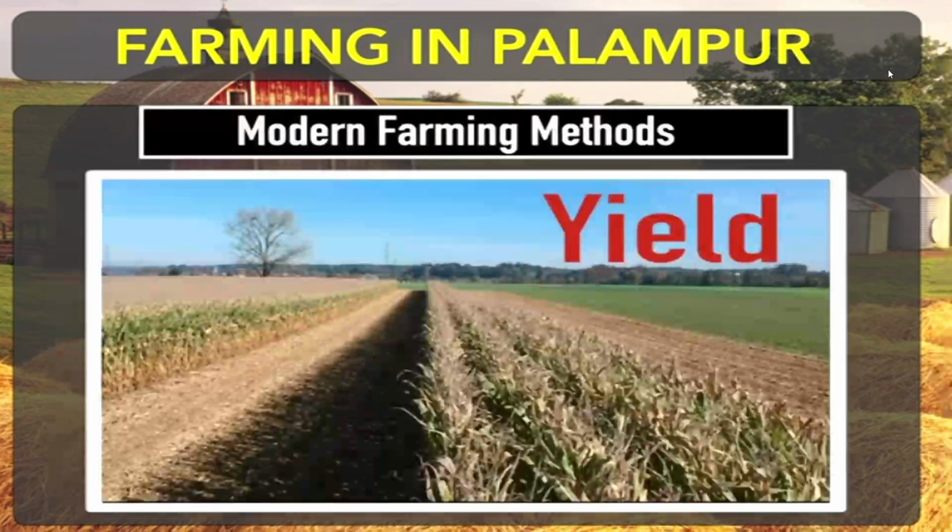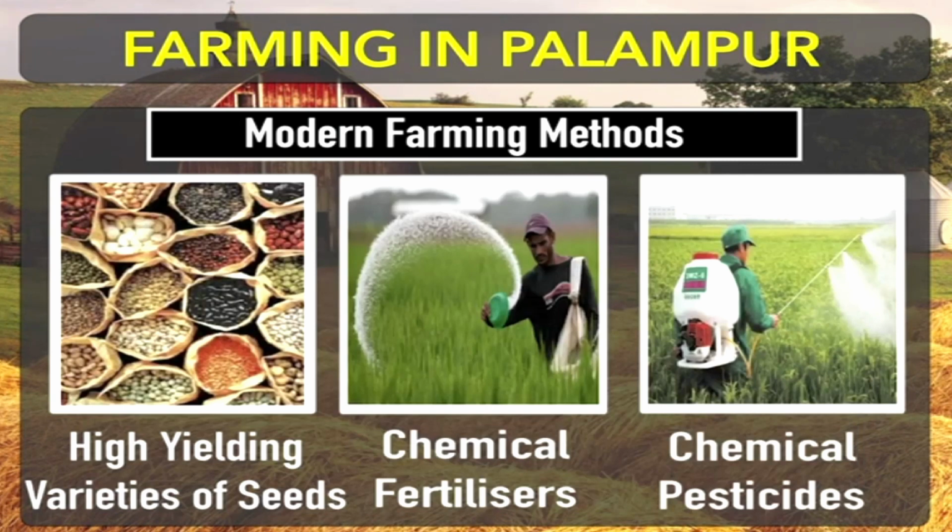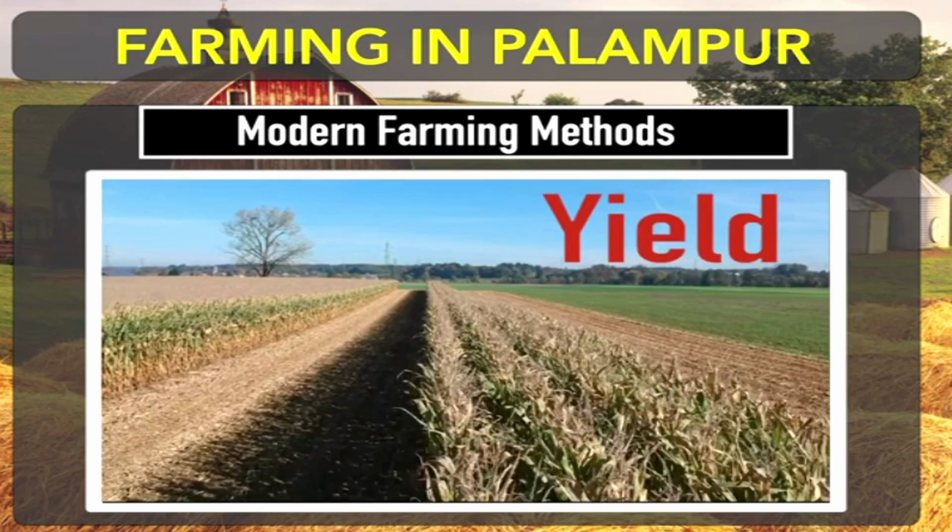So this helps to increase the yield, the production. Modern farming methods are very helpful in increasing good yield. And we can see the result in our surroundings, in our villages, that farmers are now able to produce more crops on the same field, the same land area. Previously they were not producing the same amount of crop. Now the production has increased at a great scale after using what we discussed in the previous slide: high yielding variety seeds, chemical fertilizers, and chemical pesticides.